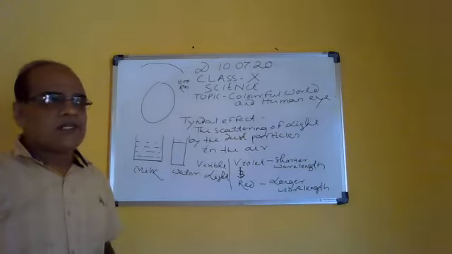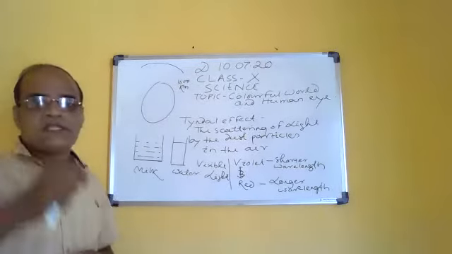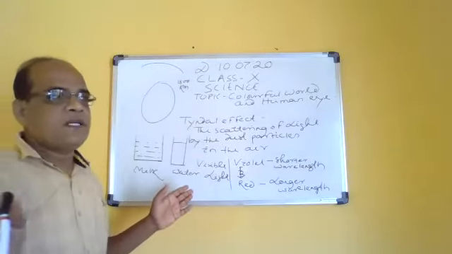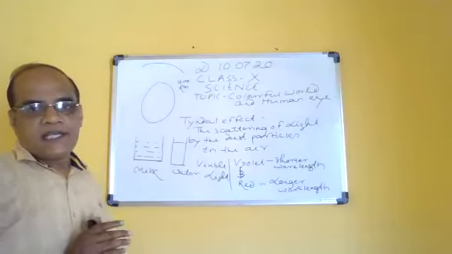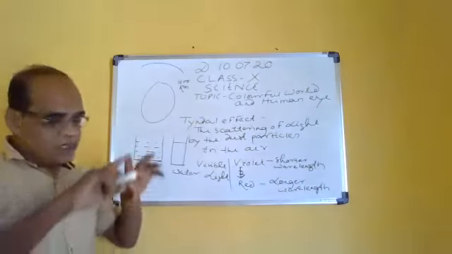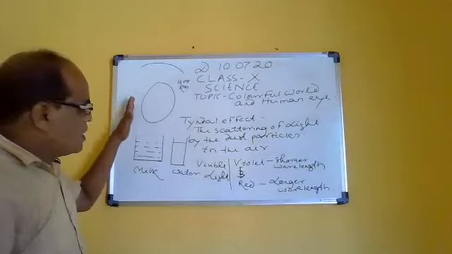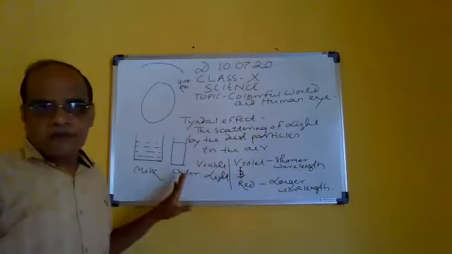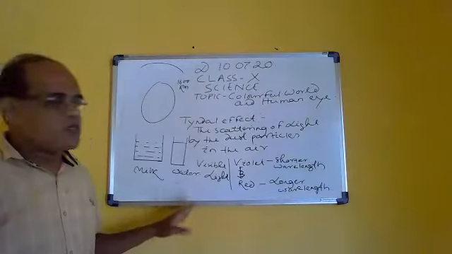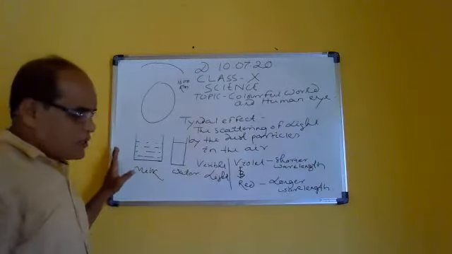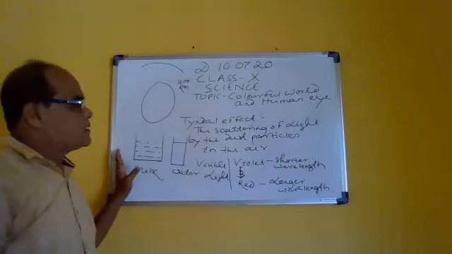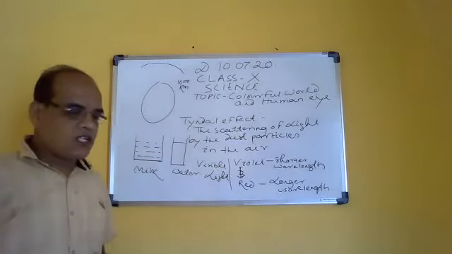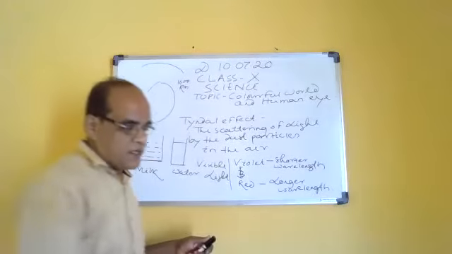As a result everything is dark, not white and not blue, because there is no scattering, as there is no atmosphere. Similarly, another thing we will discuss is why the sky appears red at the time of sunrise or sunset.